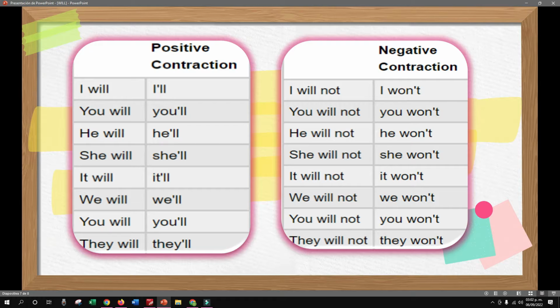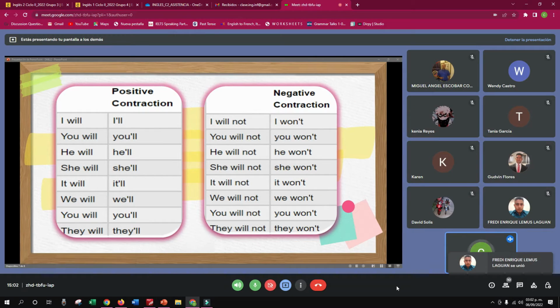So also you have the negative contraction right there. The negative form, right? I will not, I won't. I guess this is easy, right? The pronunciation, right? You will not, you won't. Or he will not, he won't.